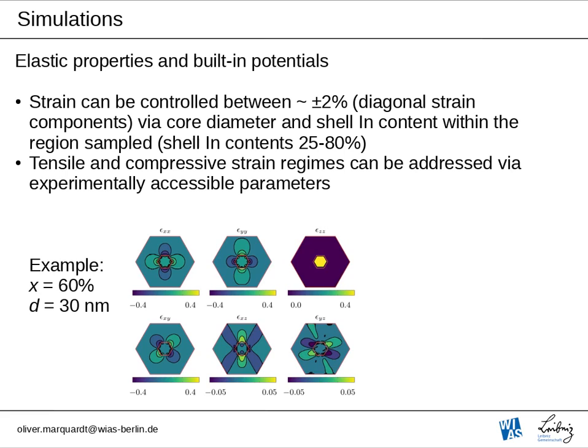Basically, we see that we can control the strain between approximately plus minus 2% for the diagonal strain components via the core diameter and the indium content of the shell, which for this study has been tuned between 25 and 80%. And also we find that we can address both the tensile and the compressive strain regimes by modifying the indium content of the outer indium aluminum arsenide shell. So that said, we can control all that by experimentally well accessible parameters.